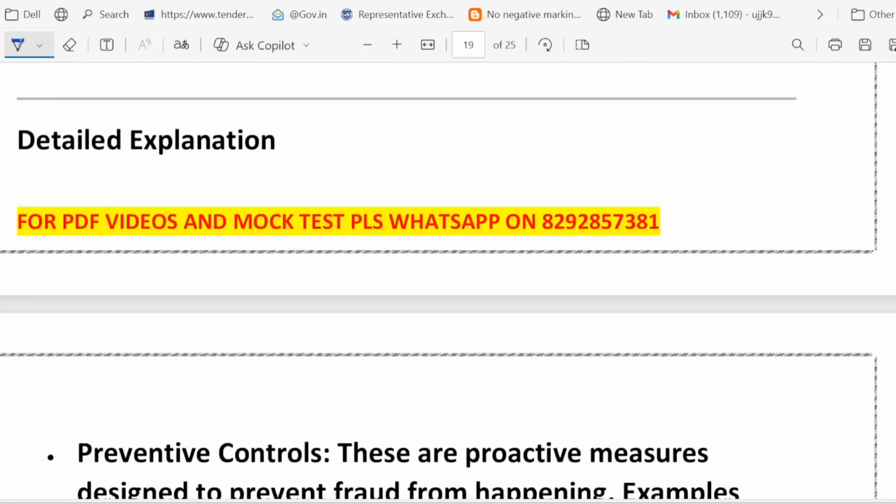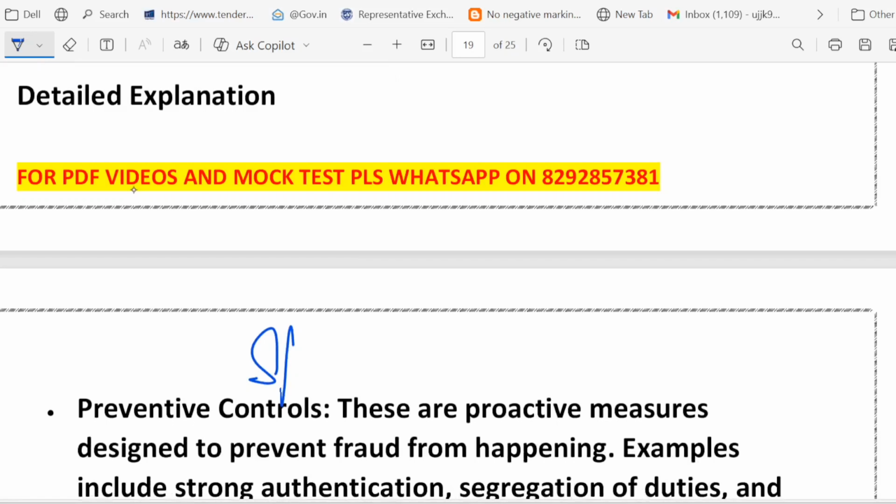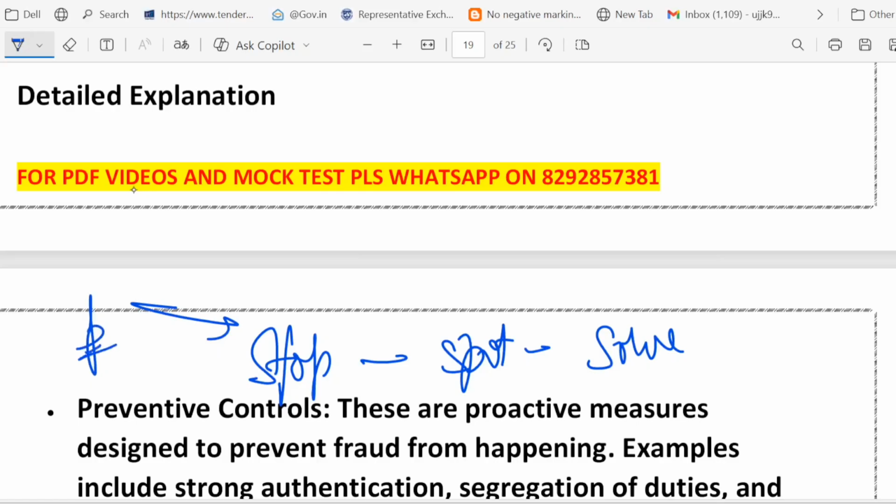So just one way to remember it, let me tell you: stop, spot and solve, right? Preventive is stop, detective means spot, and corrective means solve. That's it. I hope that makes sense. I hope it is clear now.